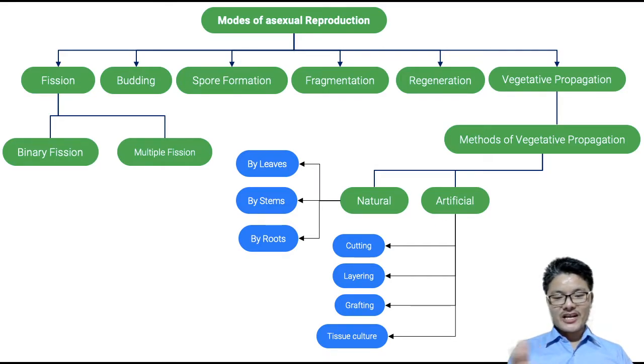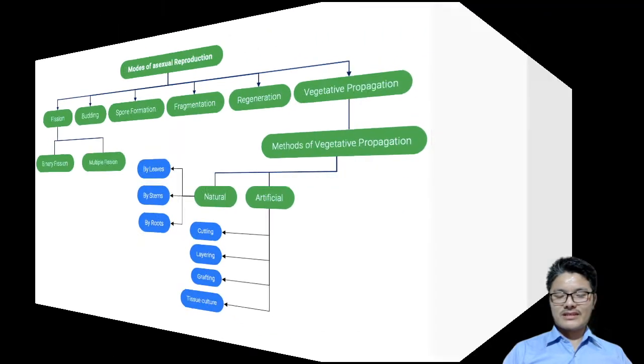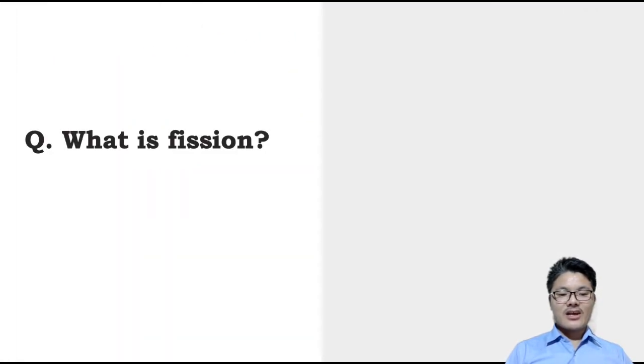Artificial hybridization is also done, right? These are the subtopics we are going to discuss in the following slides. So you have to remember these different modes of asexual reproduction in living organisms. We do have many more, but these are the main topics. So let's proceed further without discussing in detail.